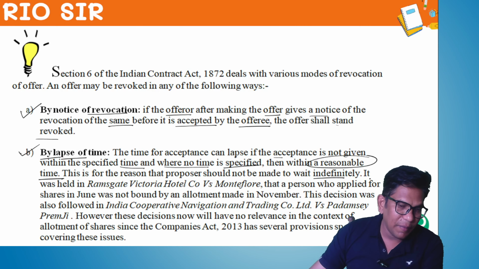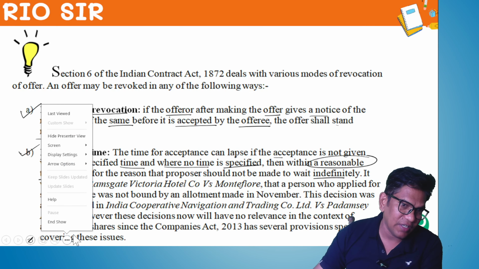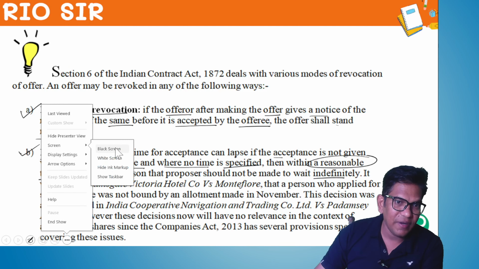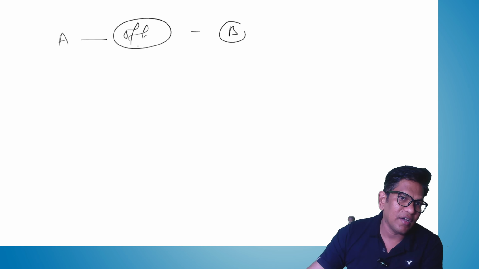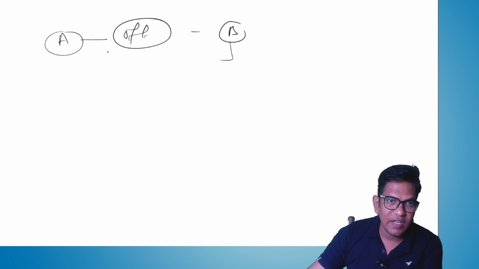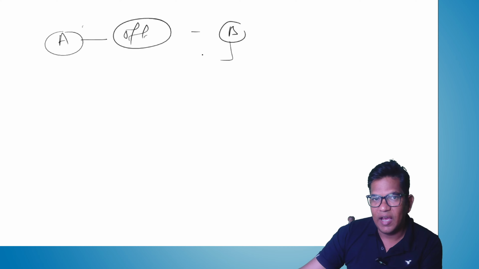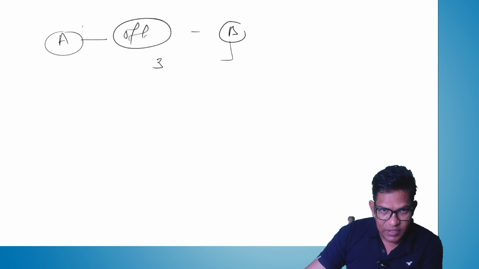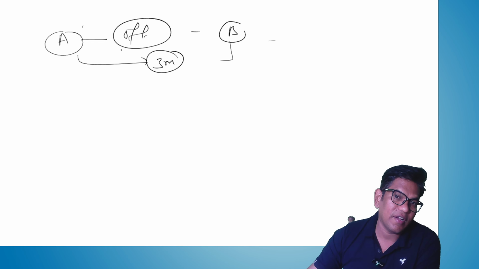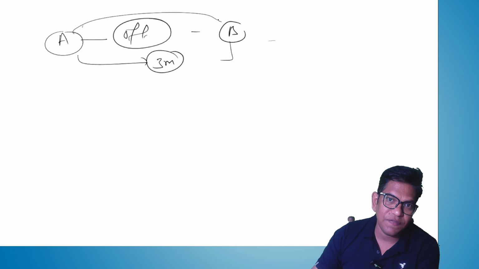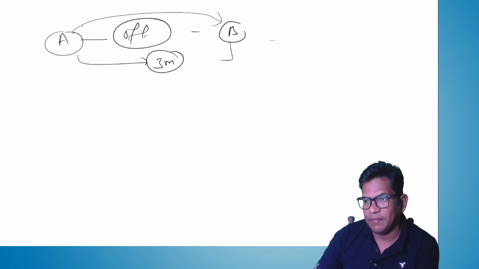See, assume that A has made an offer to B, and A is waiting for the acceptance. Say the offer has been sent to B, expecting that acceptance should come within 3 months. Within 3 months, if A has not received the acceptance, by default, revocation takes place.